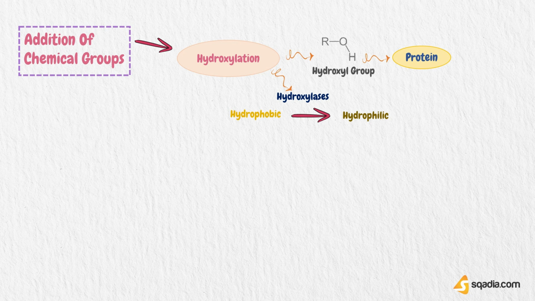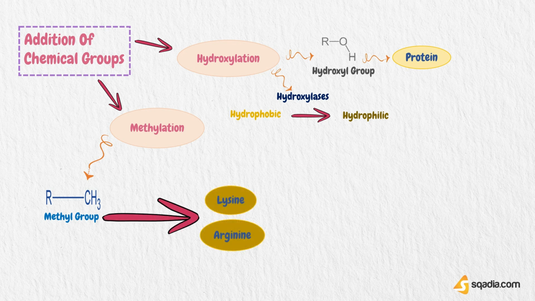And now the fourth one, which is methylation. Methylation refers to addition of a methyl group to lysine or arginine residue of a protein by enzymes called methyltransferases.